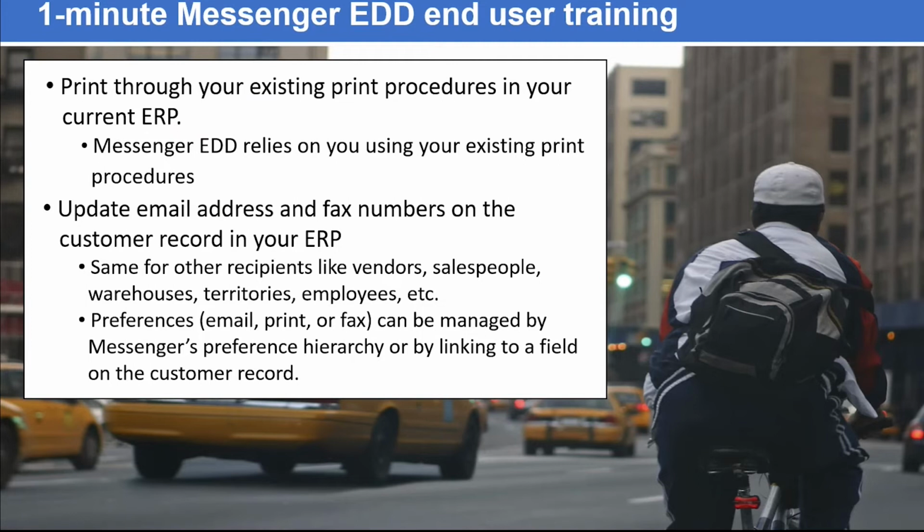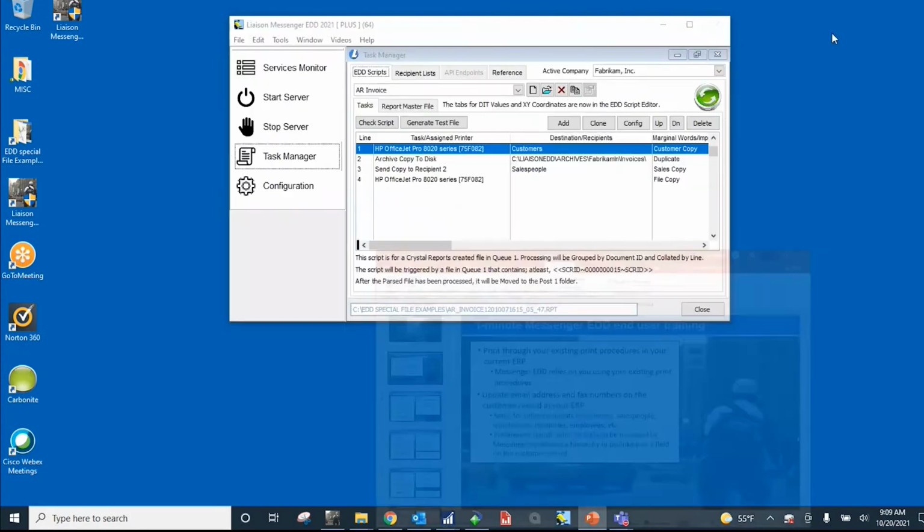So again, from an end user perspective, the end user just prints through the standard print routine in Business Central using the print to email function, and they update email addresses on the customer record just like they would be doing right now. Everything else we're going to be showing you here is all initial setup.